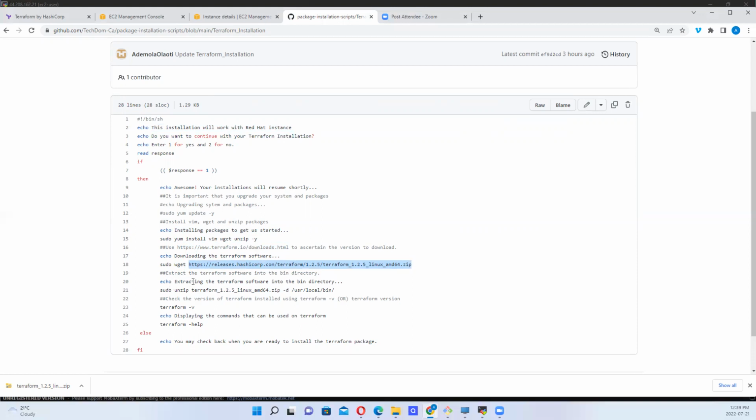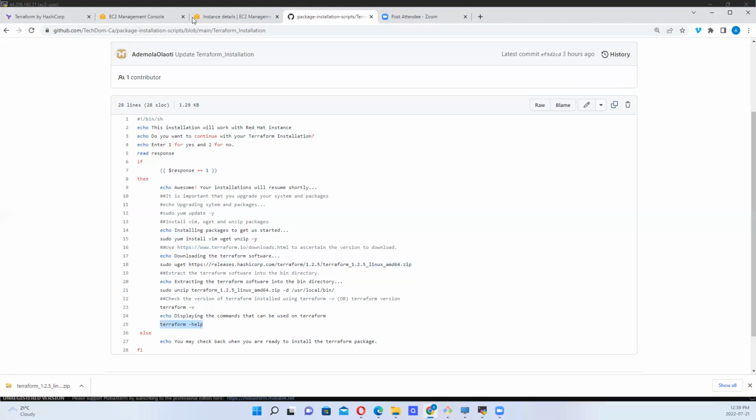So after doing that, we can now extract the Terraform software into /usr/local/bin, so that when we run the Terraform command from anywhere, it will work, okay? So we are extracting from the zip file and placing it in the bin directory, okay? Then we can use this to check the version of Terraform we have, and with this, we can see some Terraform commands. So that's about all.